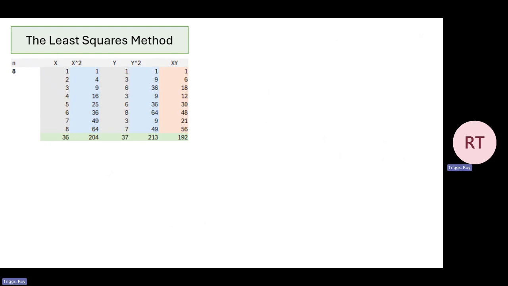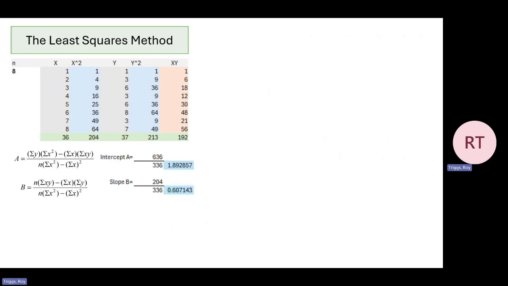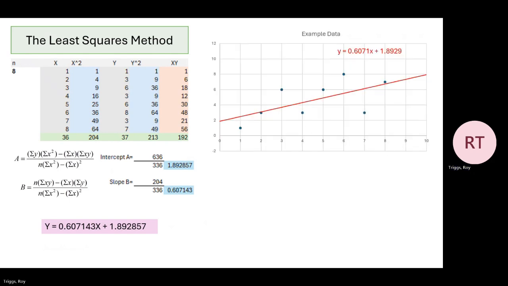Here's an example of the least squares method being used. We have our data, x and y. We've calculated the square of both and the product. To calculate b0 and b1, I'm going to use the number of observations, which is 8, and the summation of each column, which is the bottom row. Calculate our model using the formula. Now we can put our model onto the graph. This is the line of best fit.